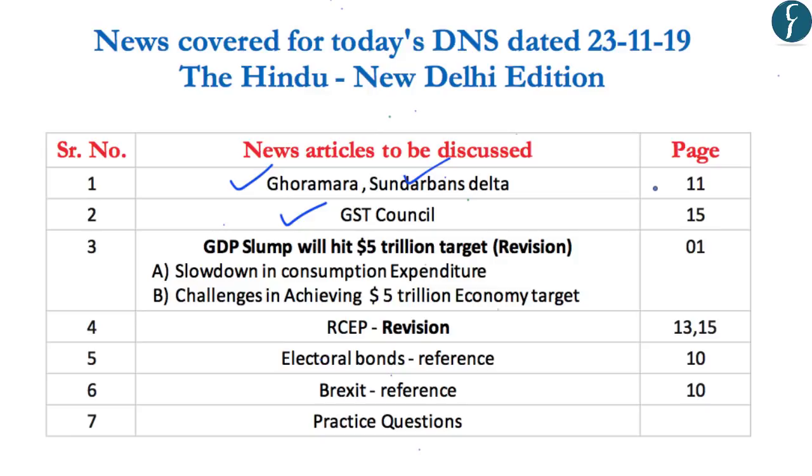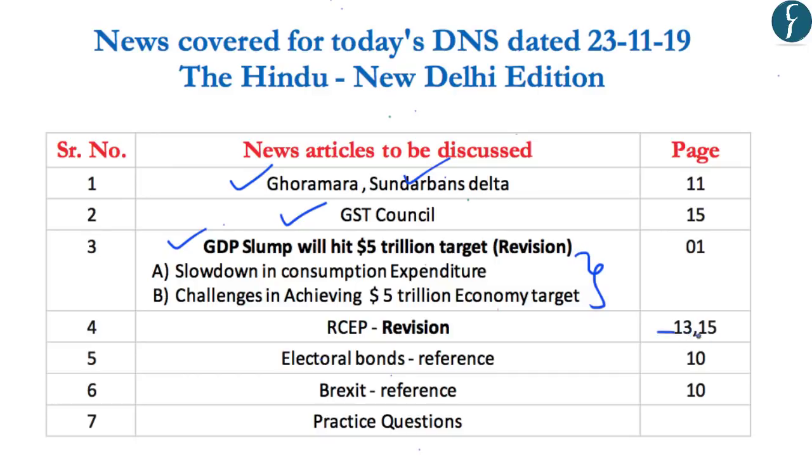However, the other topics that are in the news today are those which have also been covered previously in the DNS videos. For example, this topic on page number 1 reads that GDP slump will hit $5 trillion target, and this has been said by the CEO of Niti Aayog. In the previous DNS videos, we have already covered the slowdown in consumption expenditure and the challenges in achieving the $5 trillion economy target. That is why we will revise from both the DNS videos in the present video only. So we have embedded the previous DNS videos in this video itself for your revision.